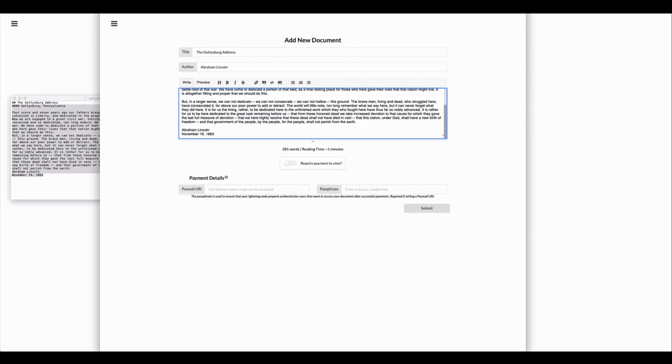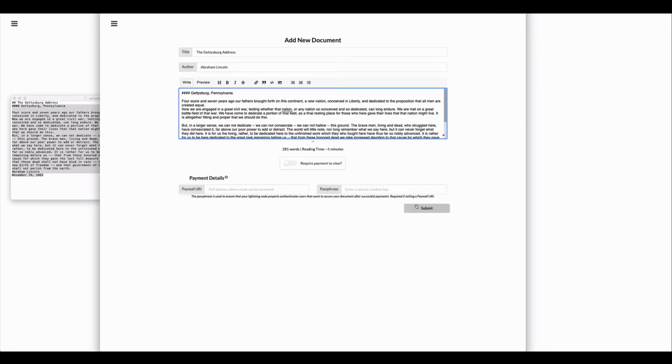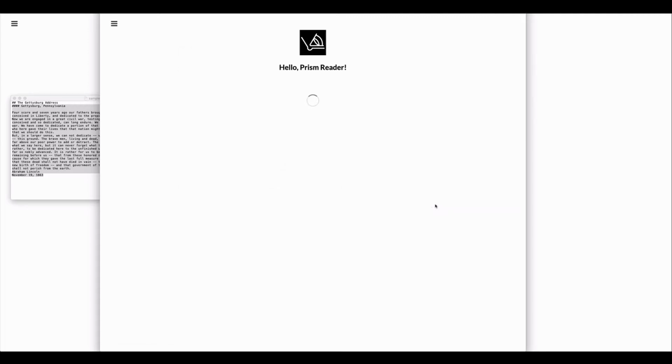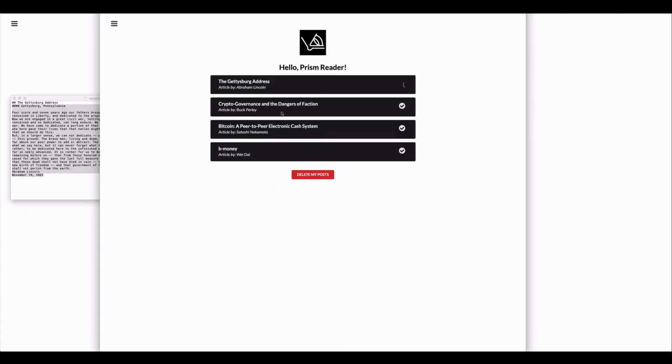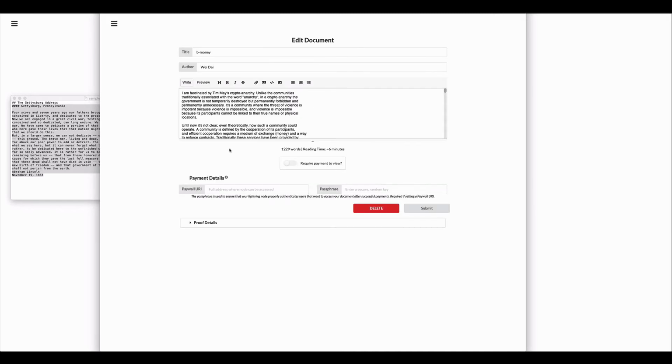And submit it. And we want people to be able to read this for free. And there we go. So this is going to take some time to anchor, but now we can save it. Now let's try one. Okay.